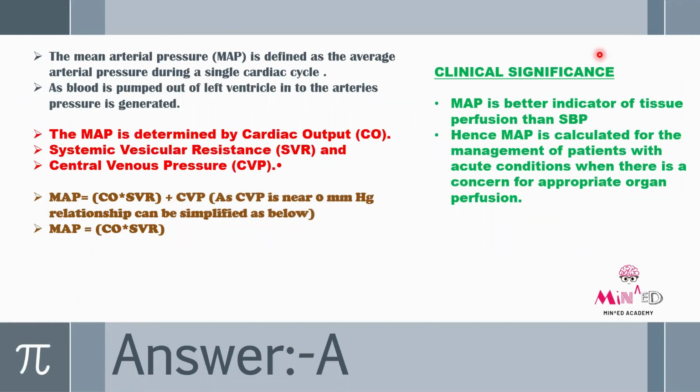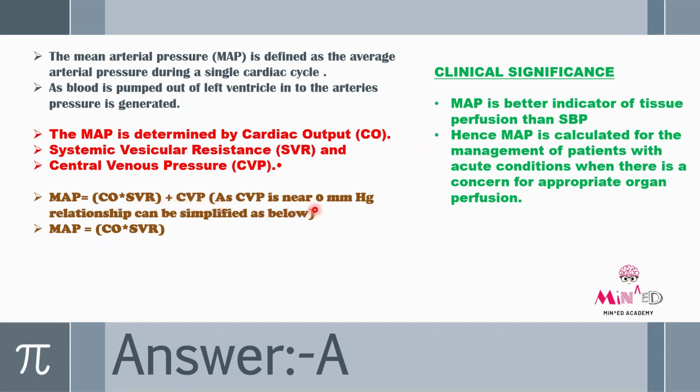So mean arterial pressure is defined as the average arterial pressure during a single cardiac cycle. As blood is pumped out of the left ventricle into the arteries, the pressure is generated. Okay. So when blood is pumped from the left ventricle to the artery, the pressure will be generated. MAP is determined by cardiac output, CO, systemic vascular resistance, that is SVR, and central venous pressure, CVP. So MAP is equal to cardiac output multiplied by systemic vascular resistance plus central venous pressure.